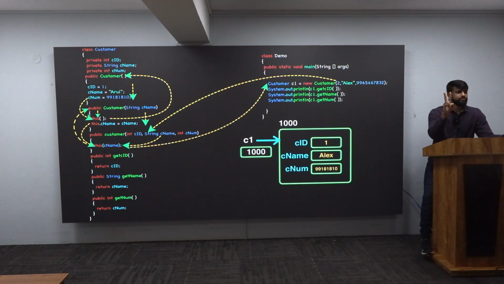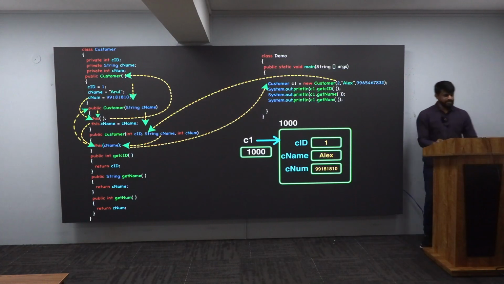There are two types of constructor chaining. Number one, local chaining. Means chaining is happening in the same class as a local chaining. If you have to chain from one constructor to another constructor between classes, how it is done in inheritance, I will be teaching you. But till now, any doubt? No, this is all about your encapsulation. Got this, all of you?